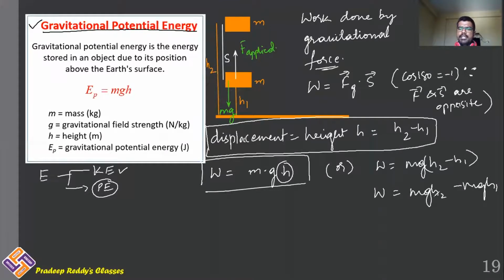And this mgh2 and mgh1 is simply called potential energy at the state of height h1 and potential energy at the state of height h2. Therefore, work done is equal to final potential energy minus initial potential energy.